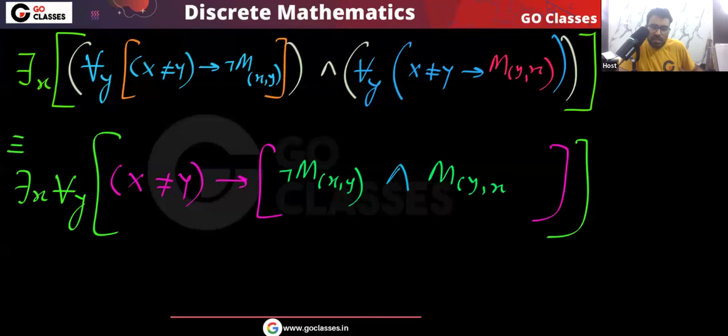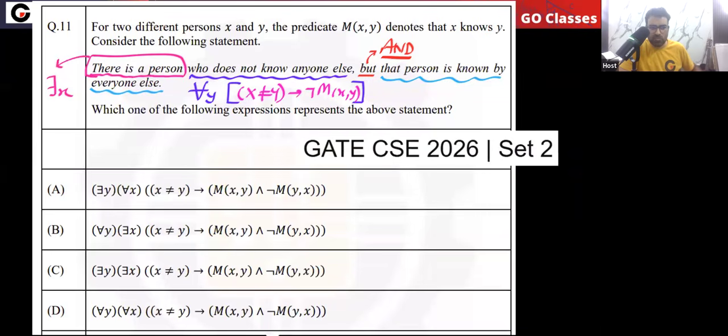y knows x, x does not know y, and y knows x. Like this also we can write. I hope you understood. Remember, there exists a person such that for everyone, if x and y are different, then two things will happen: x does not know y, and y knows x. Okay, so finally the answer will be what?